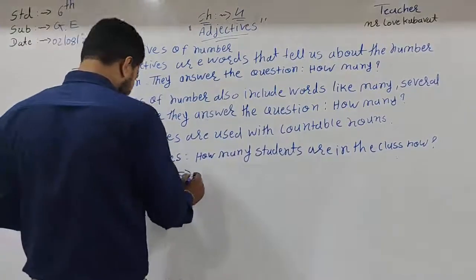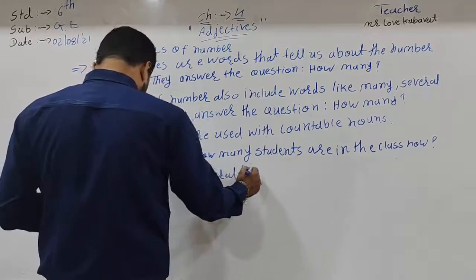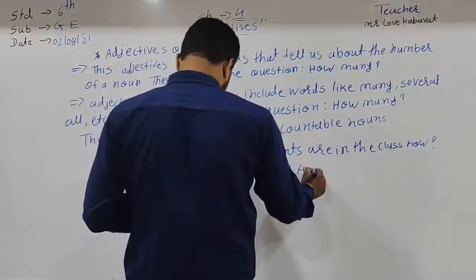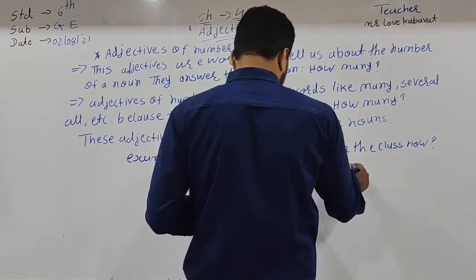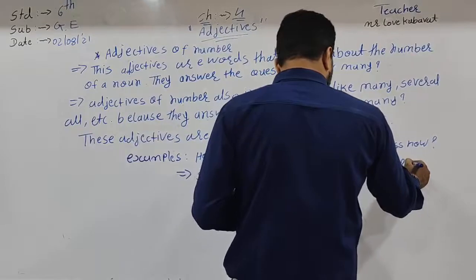Then the answer is several, many, a few students are present.